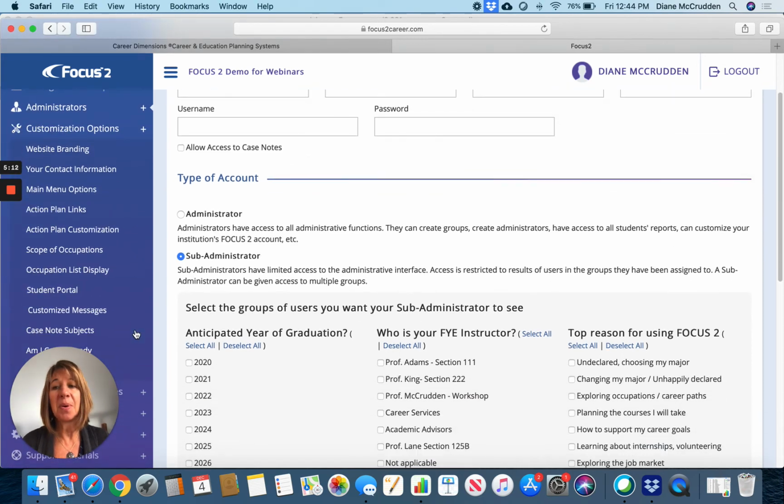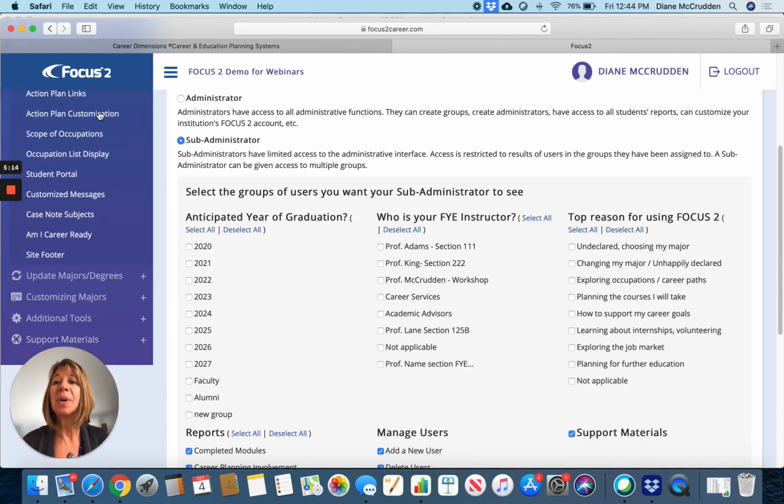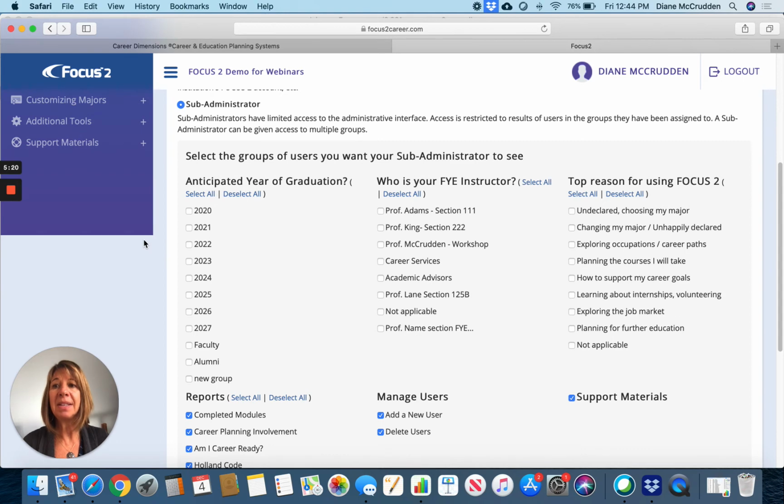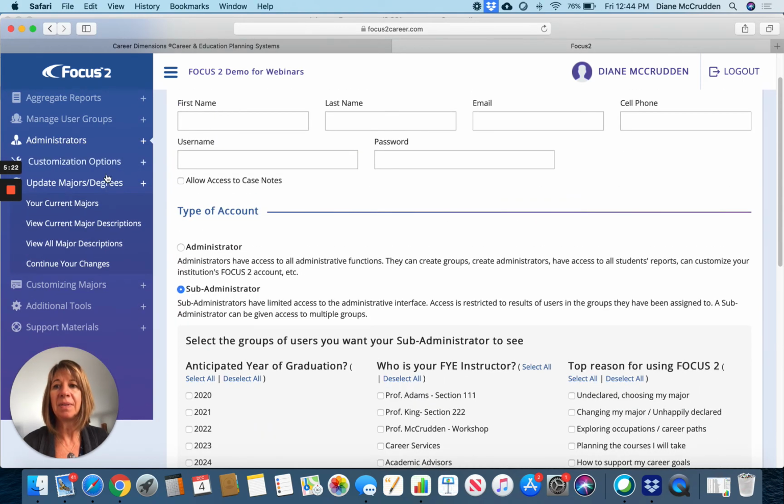Customization options are going to help you with the look and the feel of what's on or off in Focus 2, links, etc. that you've added. And then, of course, because the database is customized with your major areas of study, you periodically will probably need to update and keep and change those. When you first become a customer, we have your majors in our database already. It's a click of a button for us to activate your account. Then you would manage keeping those majors up to date.